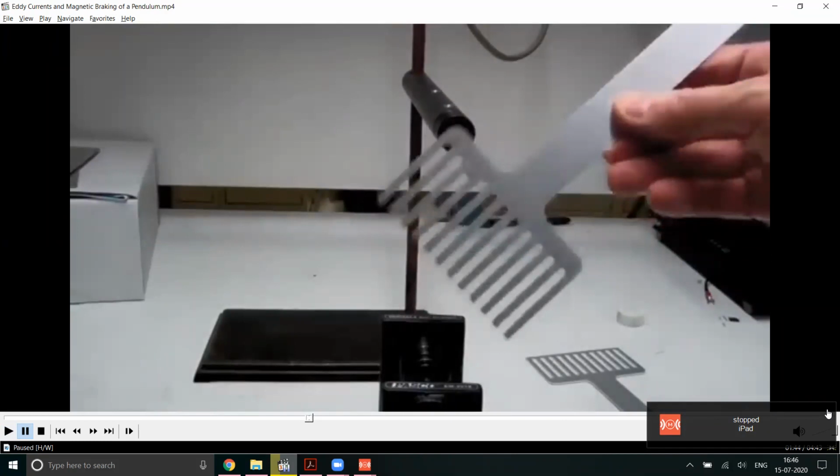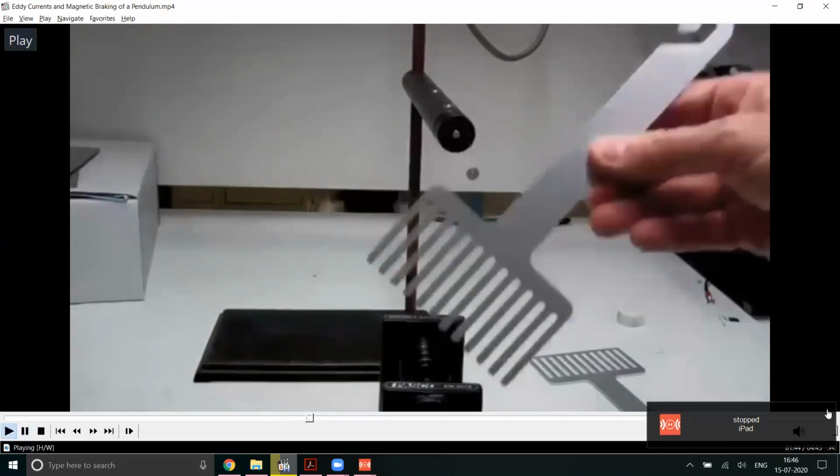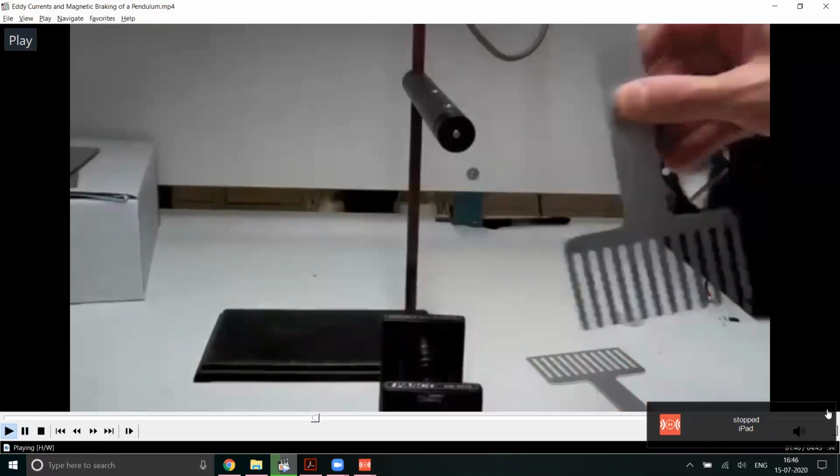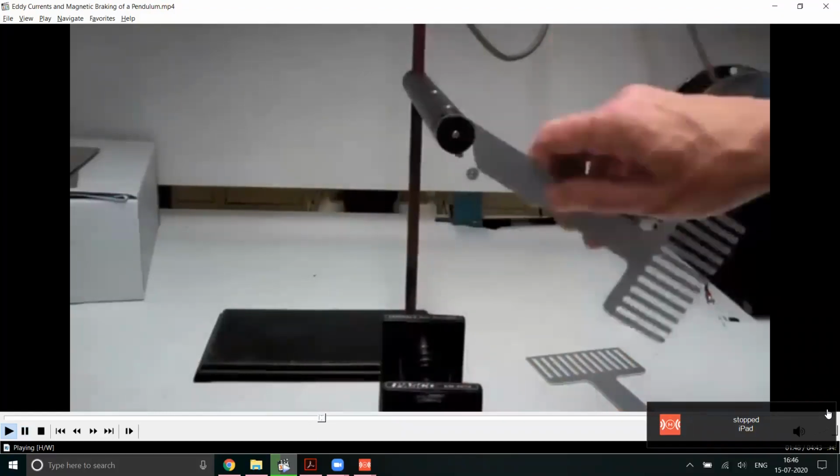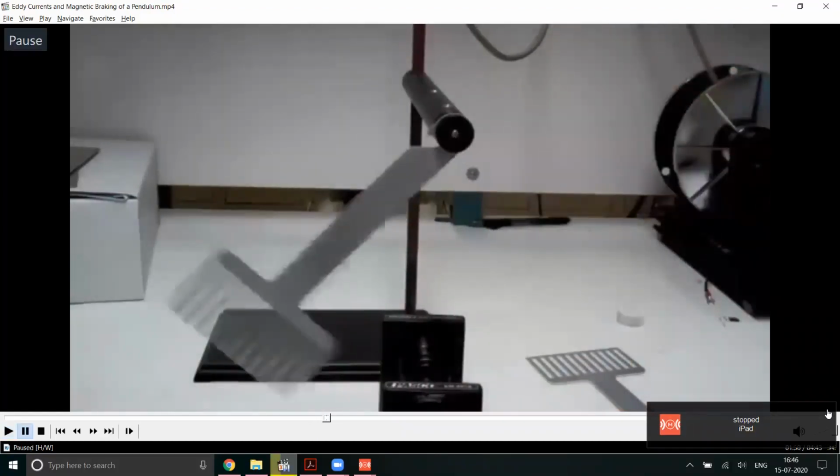What do you think will happen when this is tried to move through the magnetic field? Will it move further? So you mean to say it will oscillate, or it will move further and then stop? It won't oscillate, but move further and then stop, right? Okay, let's see. Nothing happened.